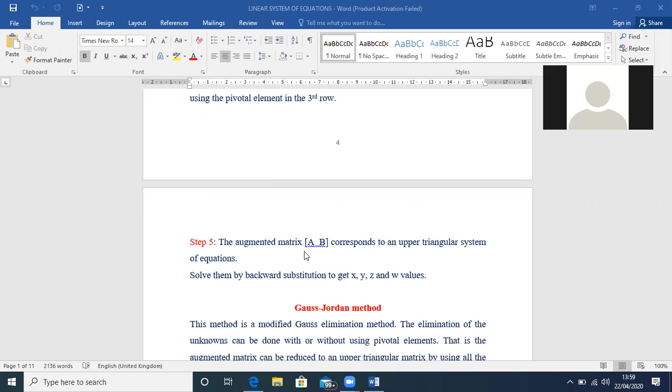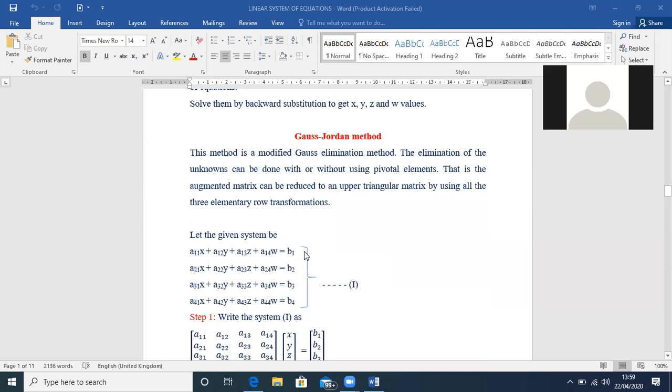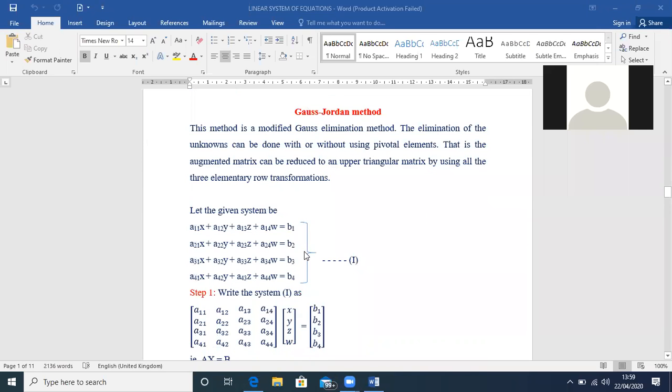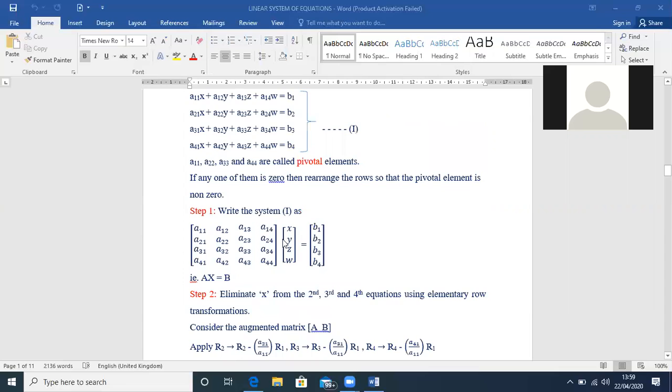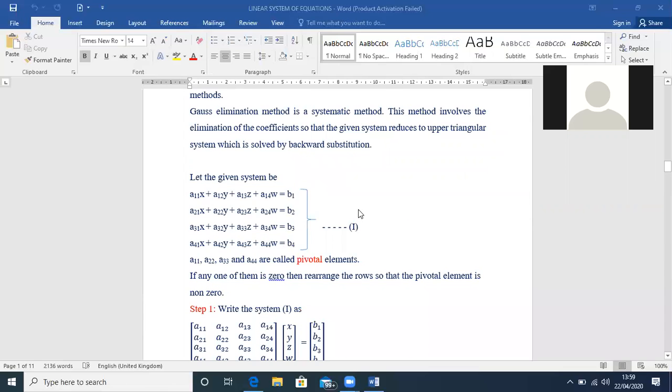Let us now come to the third method, that is the Gauss-Jordan method. This is just a modification of the Gauss elimination method, girls. There is a systematic procedure in the Gauss elimination method. If you have observed, what we did here is we are not using any other row transformations.